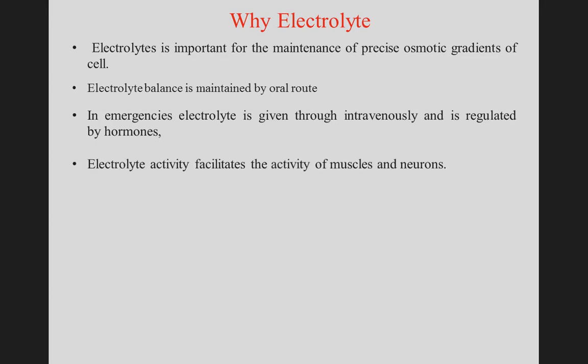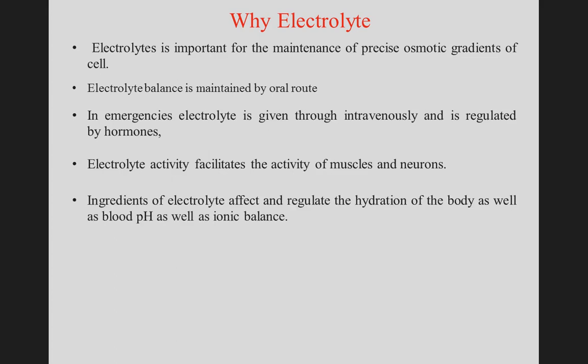Electrolyte activity facilitates the activity of muscle and neurons. Ingredients of electrolyte affect and regulate the hydration of the body as well as blood pH and ionic balance. So it maintains blood pH, ionic balance and hydration.